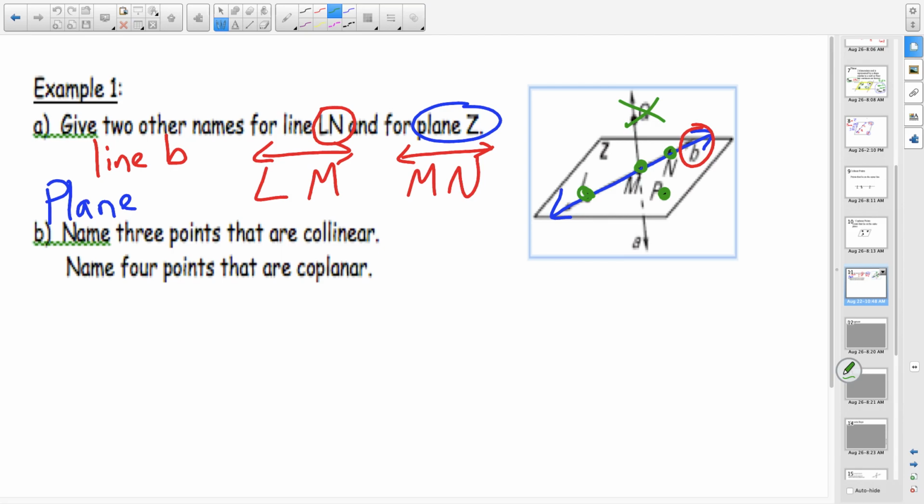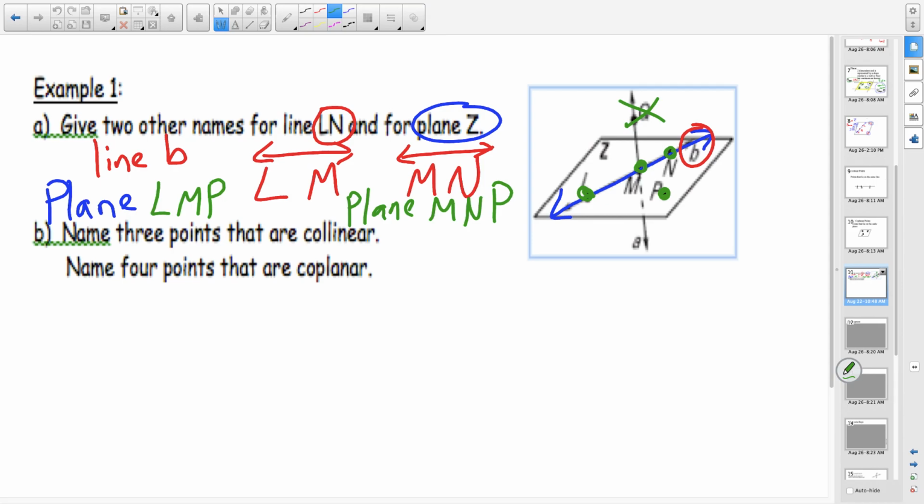So I can pick 2 from my line. I could do L and M, but then I cannot use N. I have to use P. I can pick M and N, and then I cannot pick L. I have to pick P. That's how you name your planes.